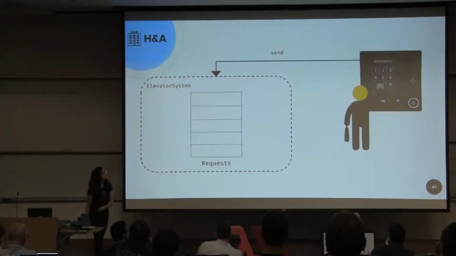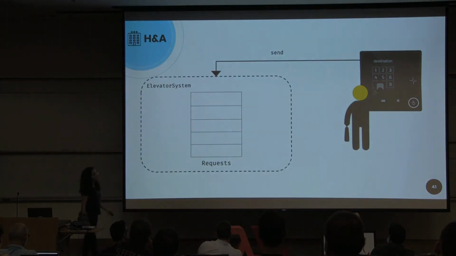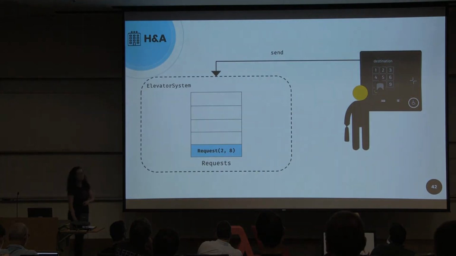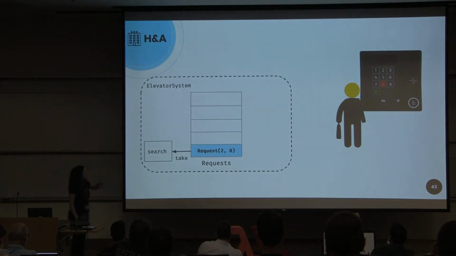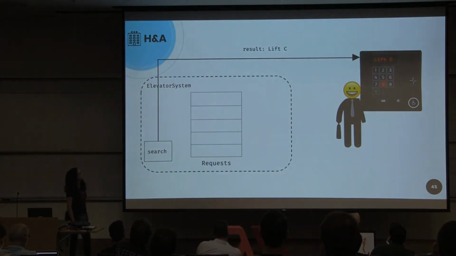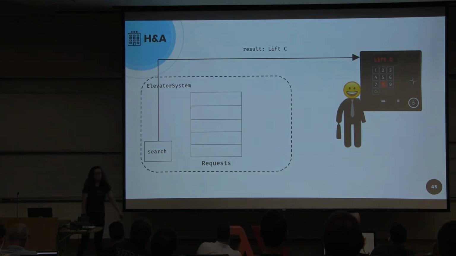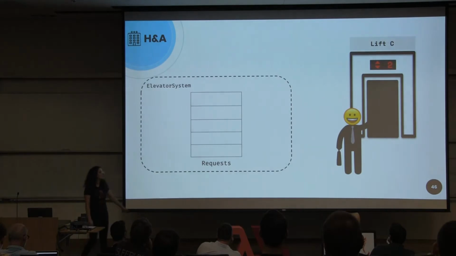The passenger will select their destination floor, and a request will be sent to the elevator system. And internally, the elevator system will search for the best elevator that can serve this request and will answer the passenger with which elevator to take, and then the passenger will take the elevator.